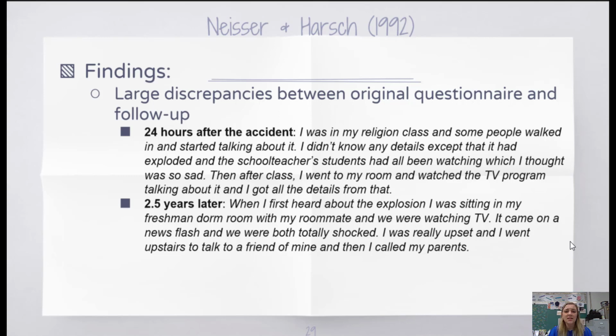2.5 years later, the same participant said, "When I first heard about the explosion, I was sitting in my freshman dorm room with my roommate, and we were watching TV. It came on a news flash, and we were both totally shocked. I was really upset, and I went upstairs to talk to a friend of mine, and then I called my parents."